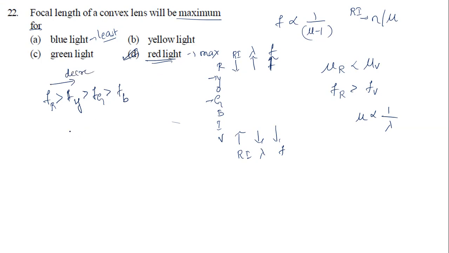If they ask you for increasing order, FB will be less than FG, less than FY, less than FR. This is increasing order. Okay, that's clear. This is about the focal length of a lens. Can we go for the next question now?